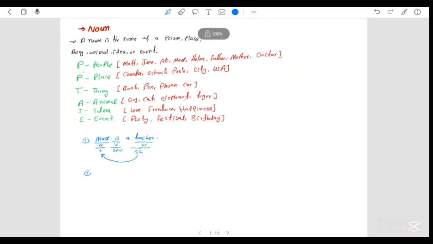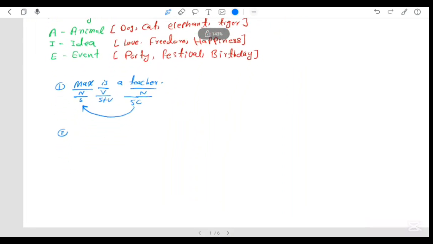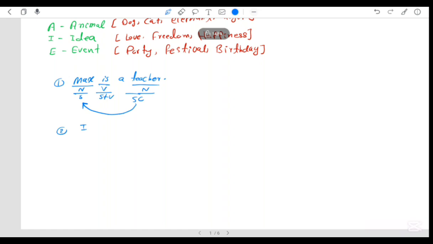Example number two, let's say for thing. Let's say I have a chair, or I have a car. Subject, we have a verb, and then we have here a noun.